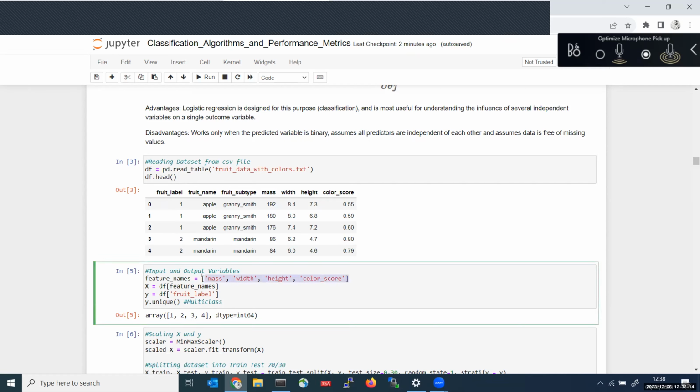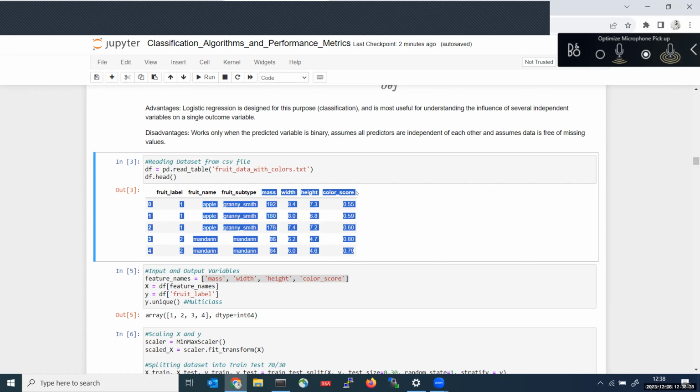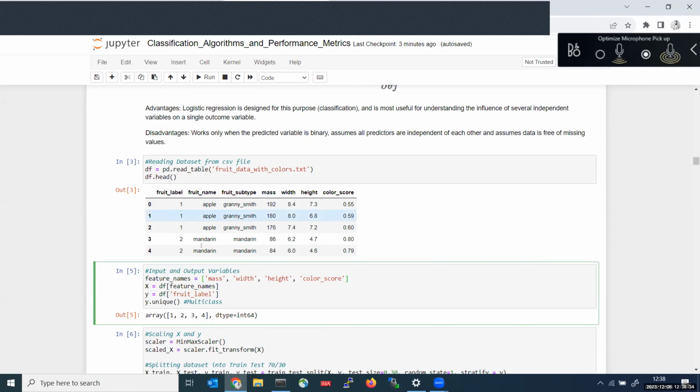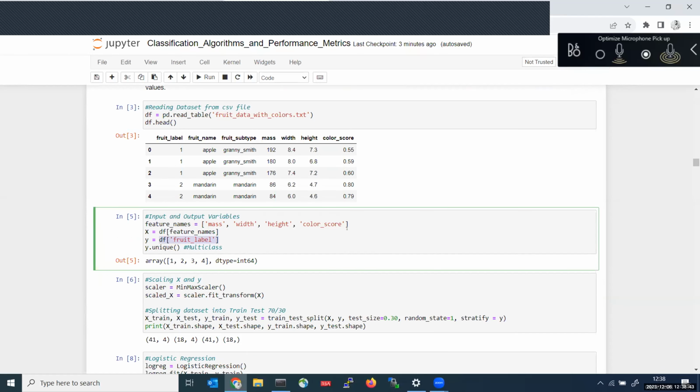What have we taken as input features? These are all the features I have taken. I don't want to take the fruit name, because the fruit label is already available for me. And I don't want to take the fruit subtype also. That's why I'm not considering them. I'm just considering mass, width, height, and color score. So 1, 2, 3, 4 input features I have considered. And for Y, I have considered the fruit label. So now my X data is ready. My Y data is ready.